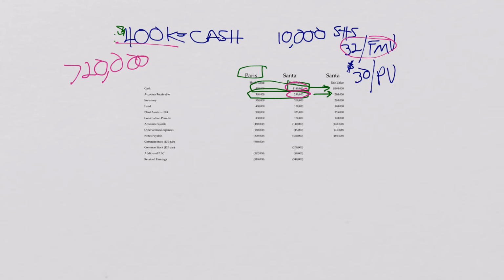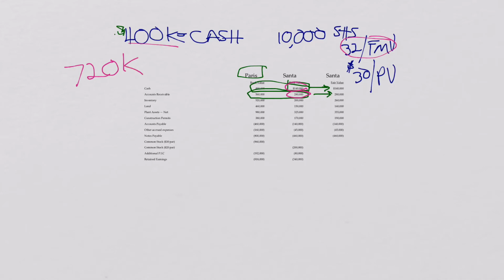You were supposed to try the problem on your own, so maybe you did, and you came up with the $720,000 number. That's what they paid. One more time, they paid $720. Okay, so let's see what they paid for.